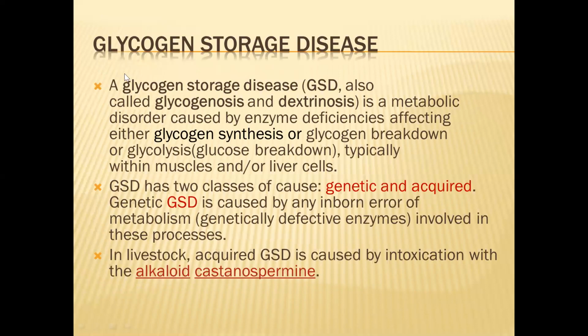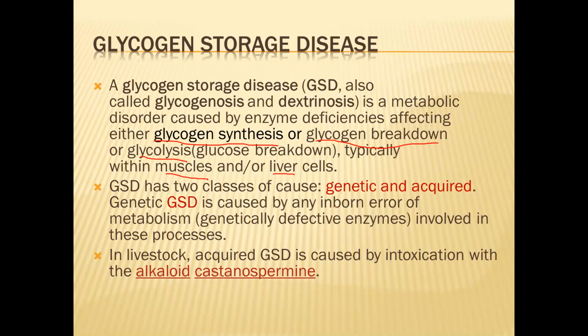The next one is glycogen storage disease, the other one. Glycogen storage disease, that is called GSD, or it is also called glycogenosis or dextrinosis. It's a metabolic disorder caused by an enzyme deficiency affecting either glycogen synthesis, or mostly glycogen breakdown, or the process of glycolysis either in the muscles or in the liver. It's also a genetic disorder.